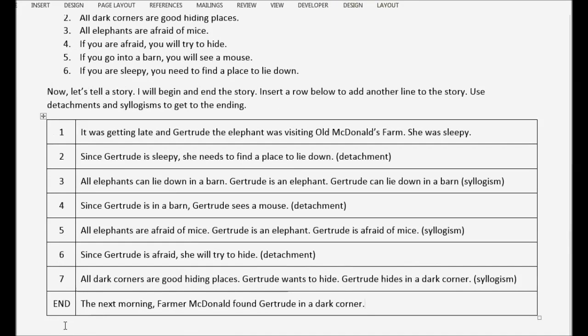And then it says, the next morning, Farmer McDonald found Gertrude in a dark corner. And we got there. She's in a dark corner. So, mission accomplished.